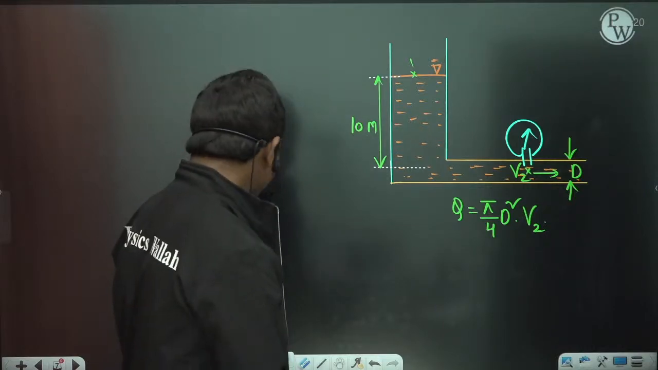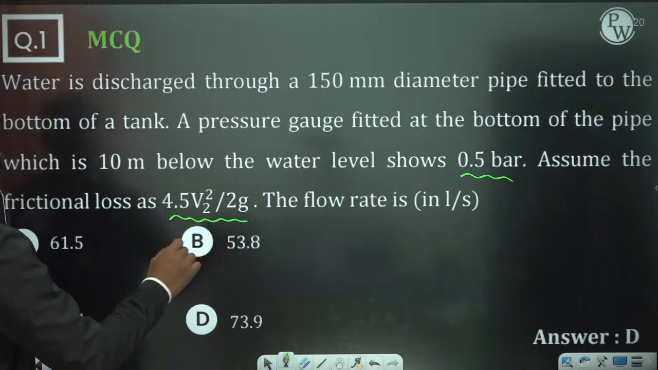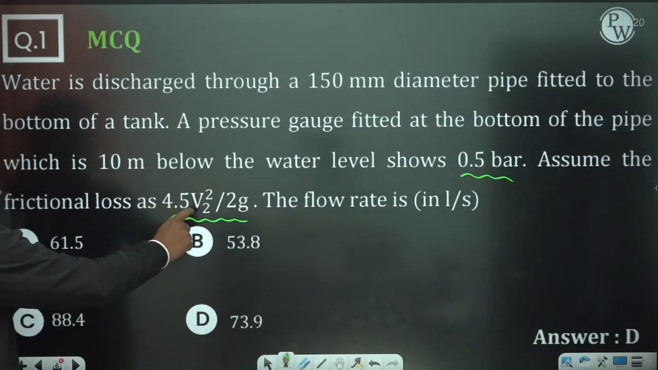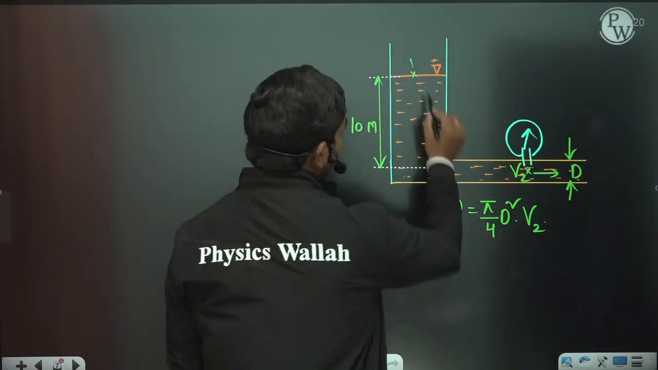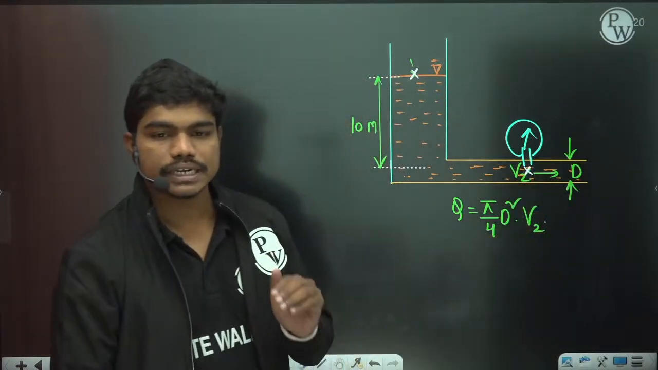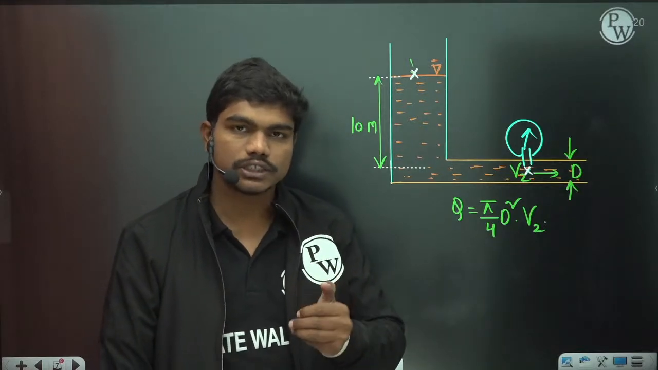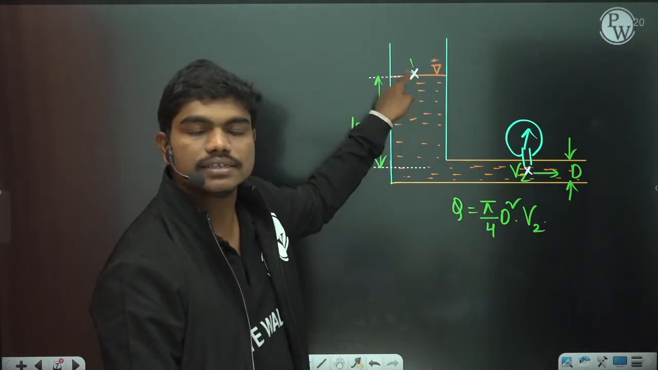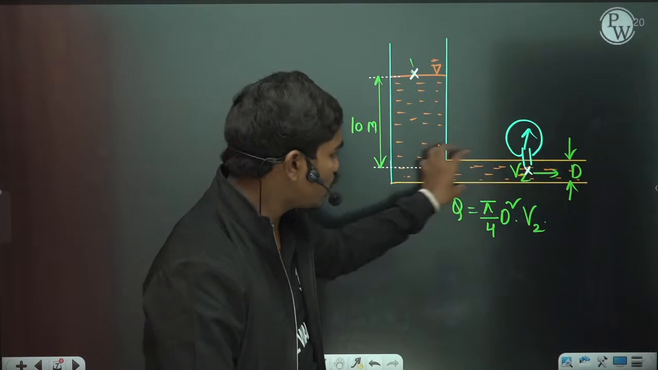Look, we can see, so basically this is the case, a pressure gauge fitted at the bottom of the pipe which is 10 meters below the water. Assume the friction loss as 4.5 V2 square by 2g. Now if you apply Bernoulli's equation at these two locations, whenever we have applied Bernoulli's equation in yesterday's case, we didn't consider any friction actually, so that's why we assumed that there are no losses. But actually whatever is the total head available here, that head available is equal to head available at this location plus the losses during the flow.